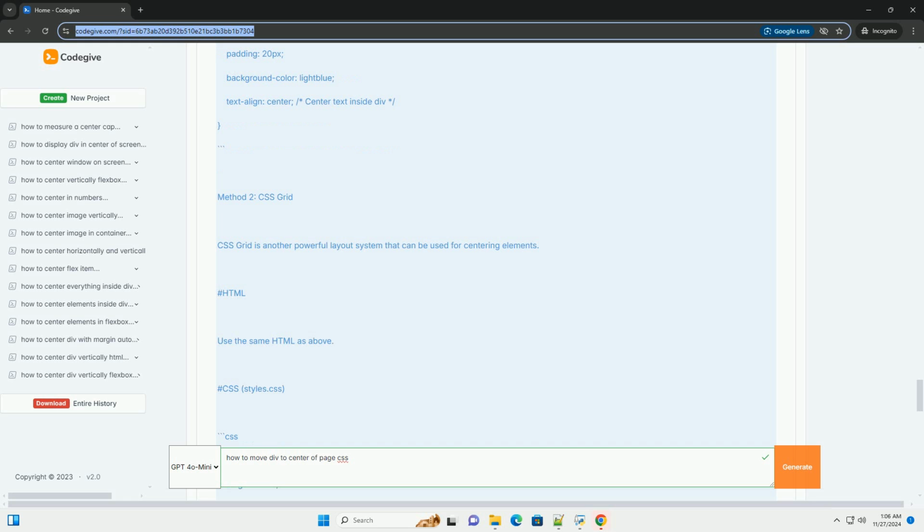Conclusion. All of the methods described above can successfully center a div in the middle of the page. The choice of method depends on your specific layout needs and browser compatibility. Flexbox and grid are modern approaches and provide a robust solution for responsive designs. Absolute positioning is useful for simpler layouts where you know the dimensions of the element. Margin auto is effective for fixed width elements. Feel free to experiment with these methods to see which one suits your project best.